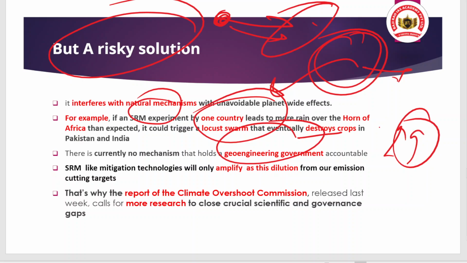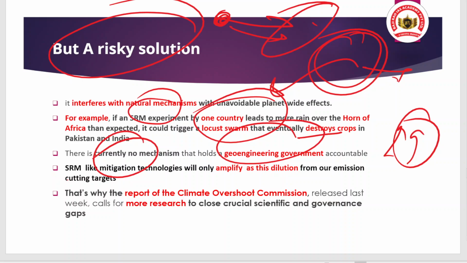Because at the global level we don't have the accountability agreement regarding this. So there should be proper analysis. And why are we focusing on this, despite having the provisions and a better idea to cut the emission of carbon? Because we don't have political will. We are lacking in terms of political will.